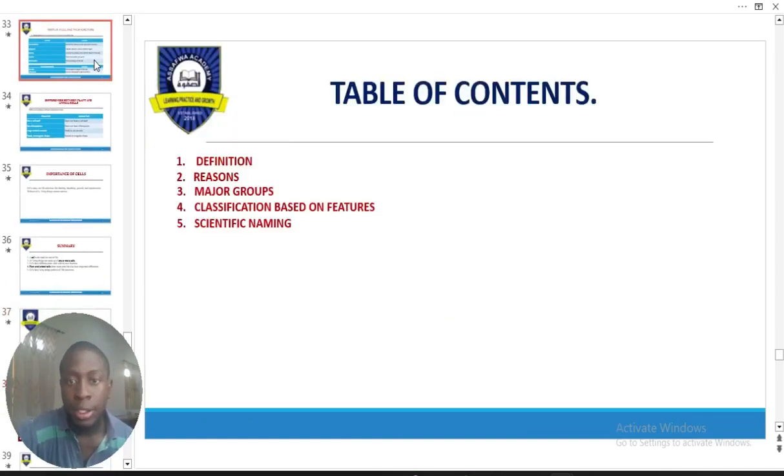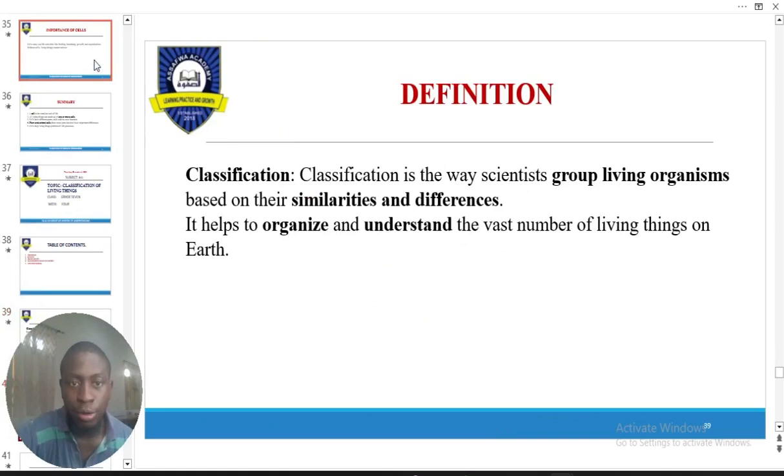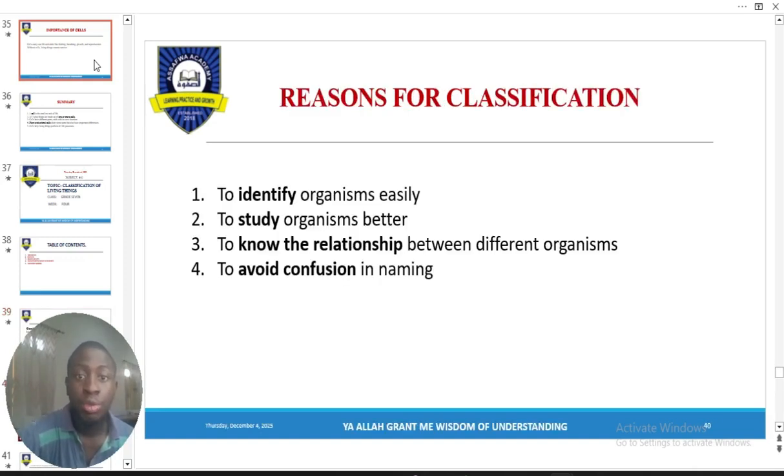All right. Classification of living things. Now, why do we classify living things? We classify living things for the sole purpose of what? Easy identification, right? So once you have a glance at them, you easily know which category this animal belongs to, right? So let's go to the next one. This is the reason: identify, study, know the relationship between organisms, and avoid confusion. Period. Not hard.